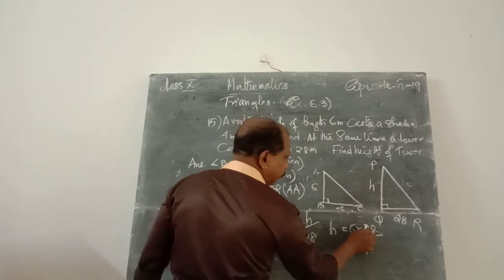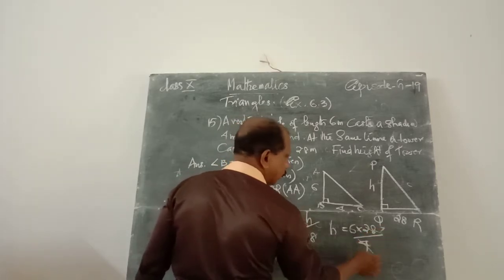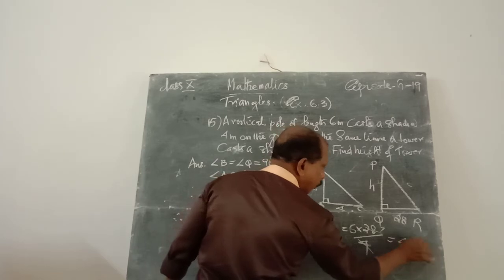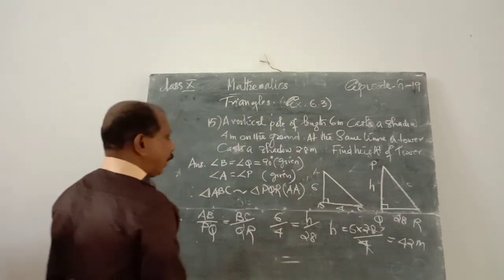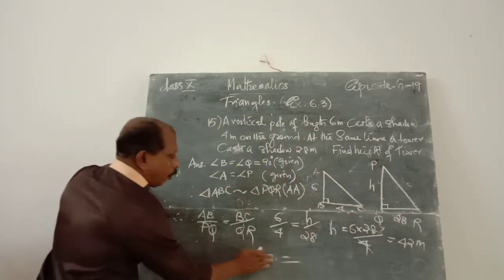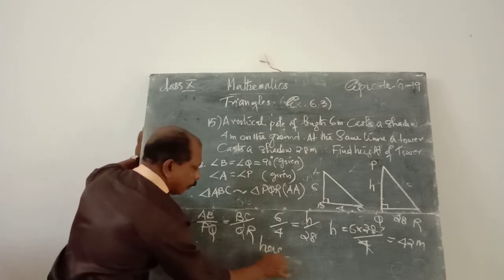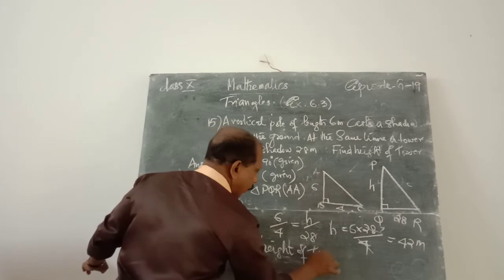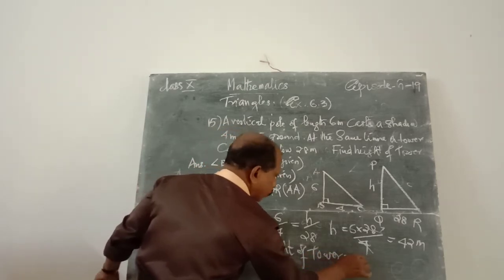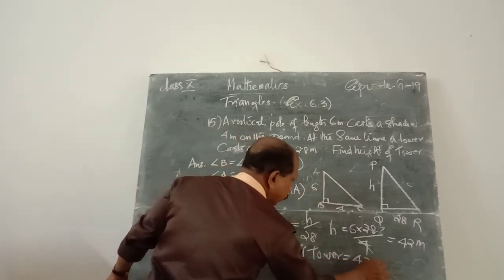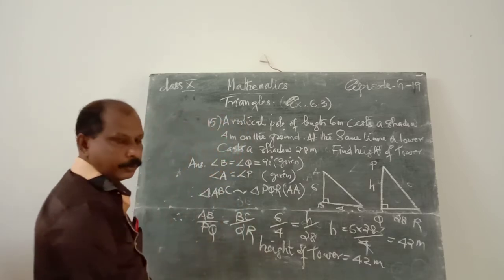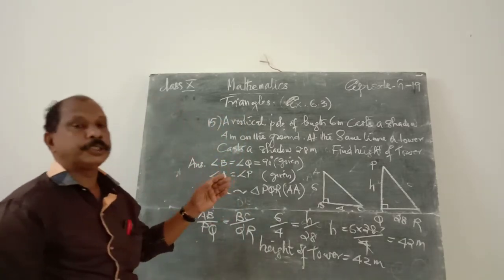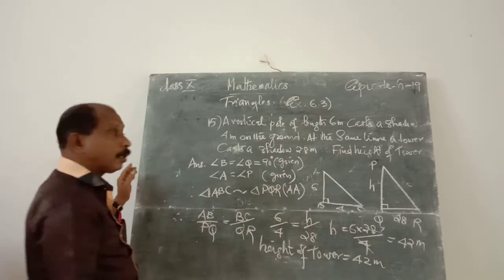That is 7, 4 are 28. That is 6 into 7, 42 meter. That means the height of the tower is equal to 42 meter. That is the answer. Clear? That means this is the applied question for similar triangles.